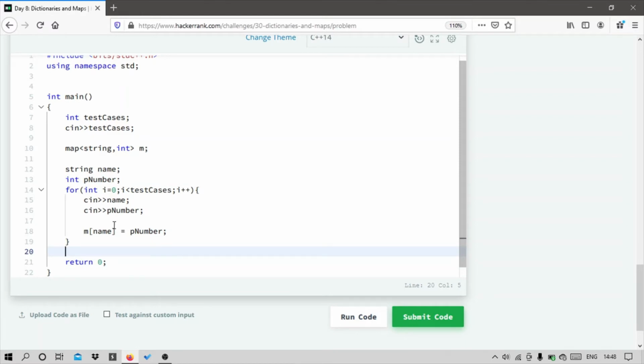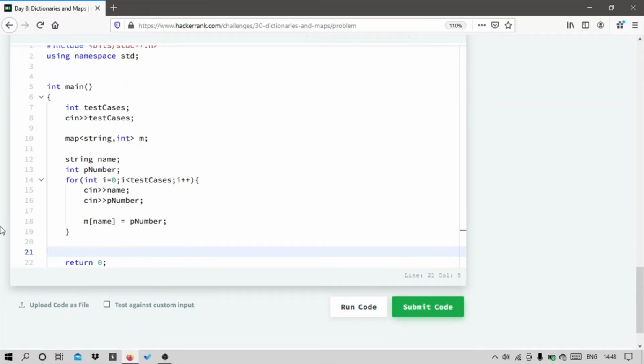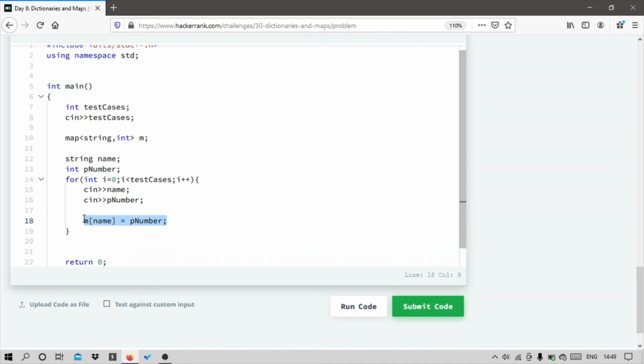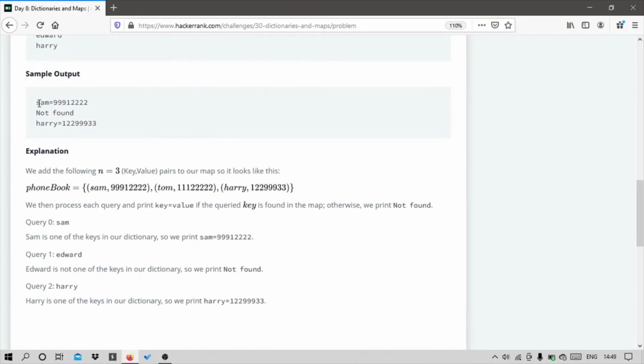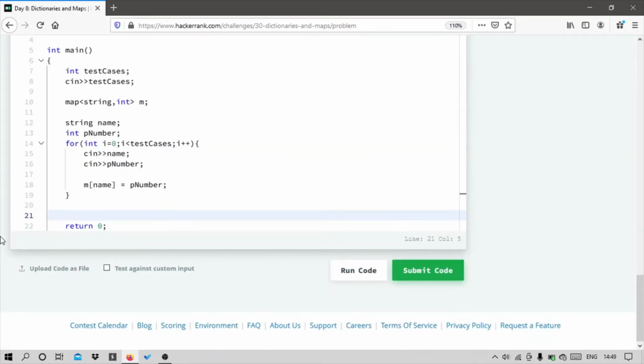After storing the map, we have to take some names from the user as an input, and then we have to find those names in the dictionary. If we found that, then we have to print the name of our friend and the number as given in this output, and if we do not find that, then we have to print not found.